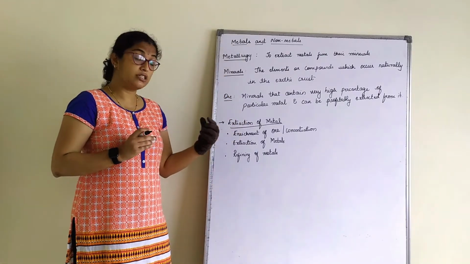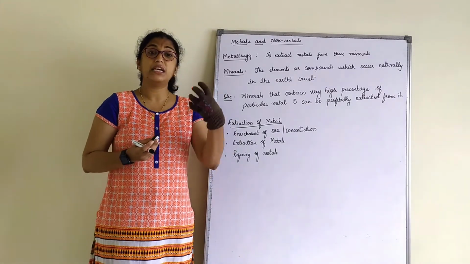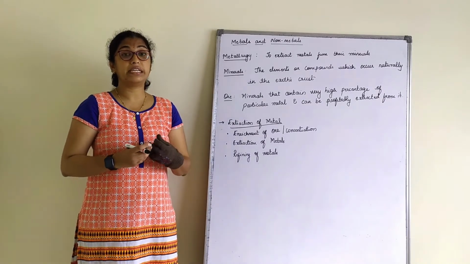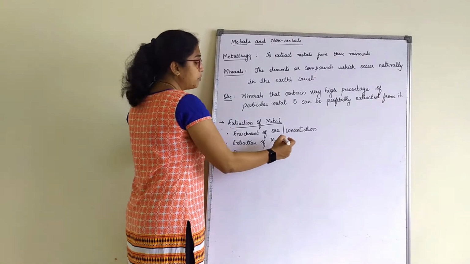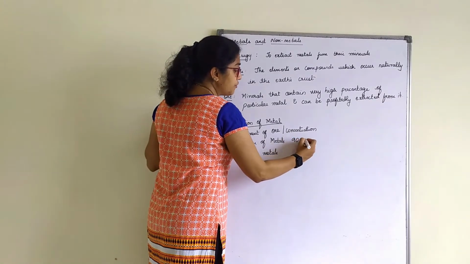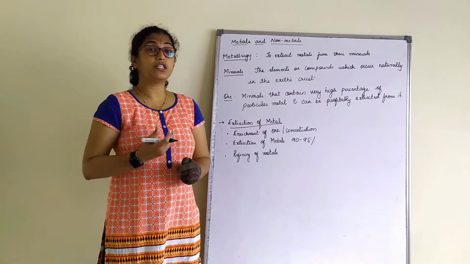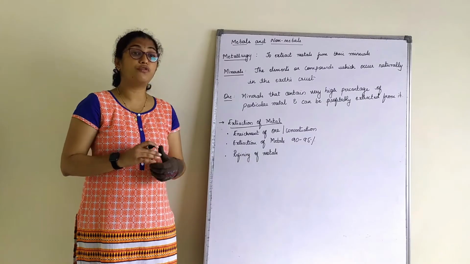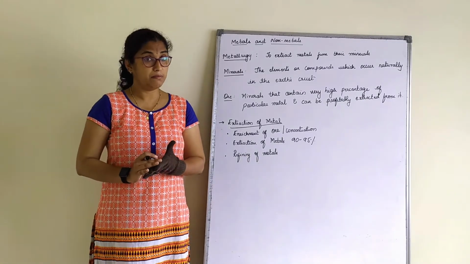After we do the concentration, we go for extraction of metals. That means we get the metals. But the metals we get are not in pure form. For example, we might get around 90 to 95% of the metal in the process, but to obtain 99% pure metal, it has to further go for refining, or we can say purification of the metals.